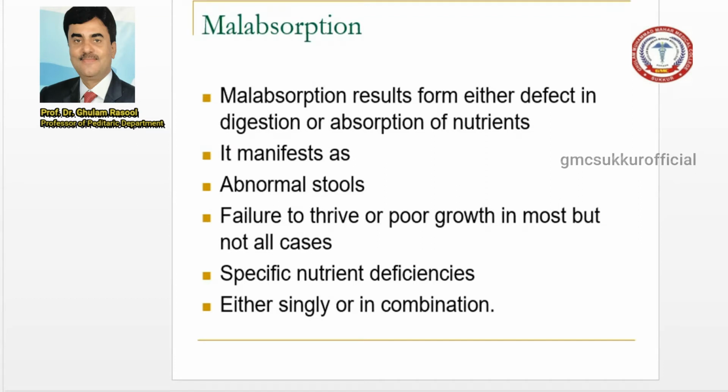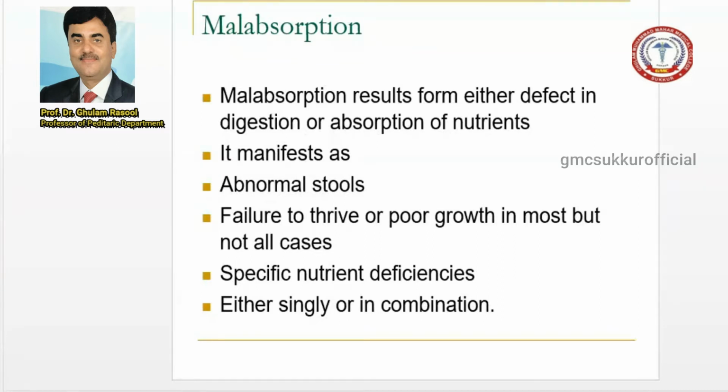It can result from a defect in any of the three phases: digestion and absorption.